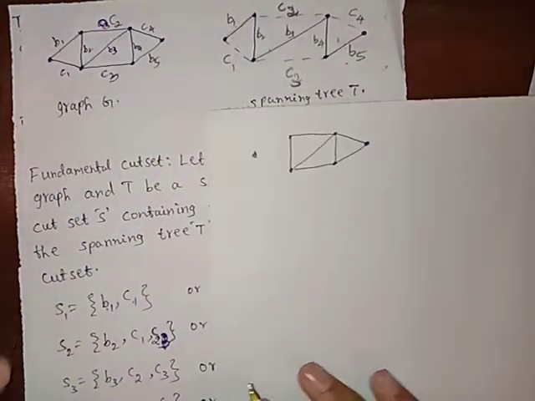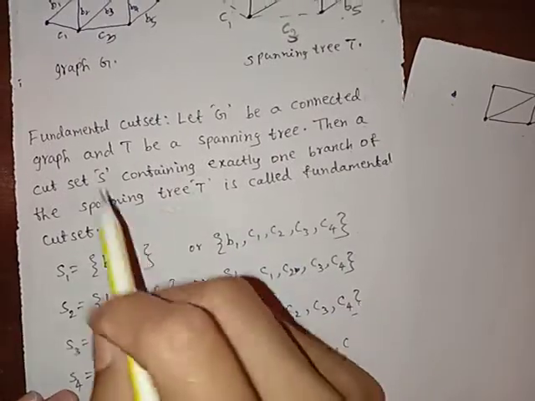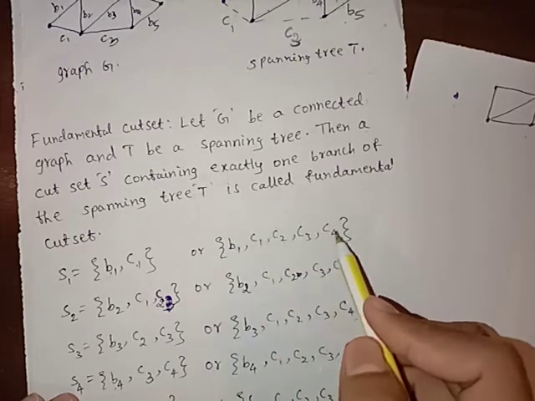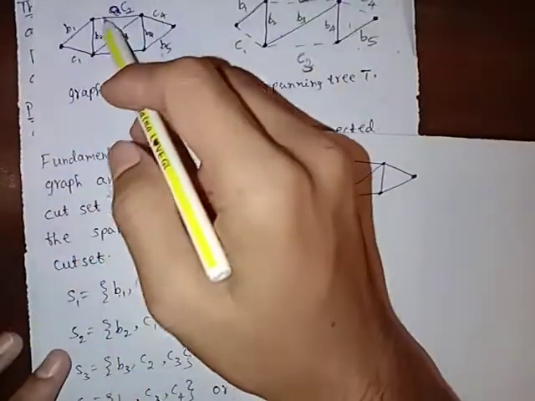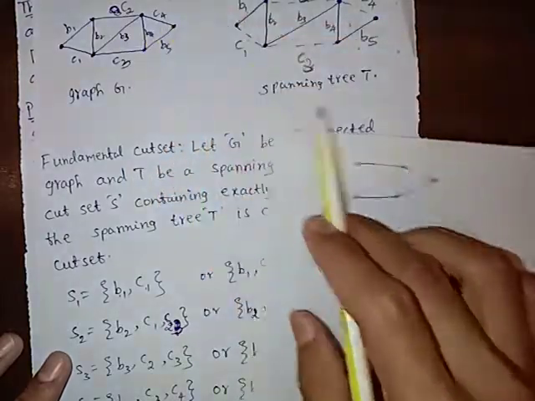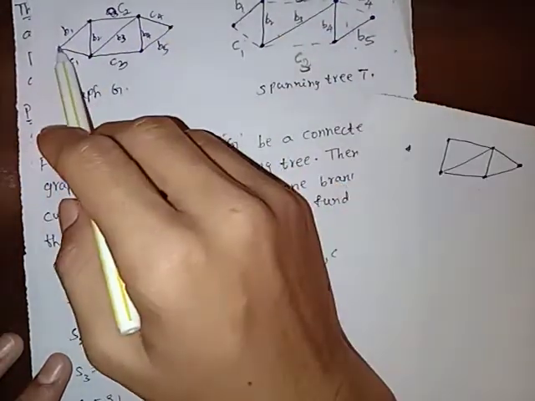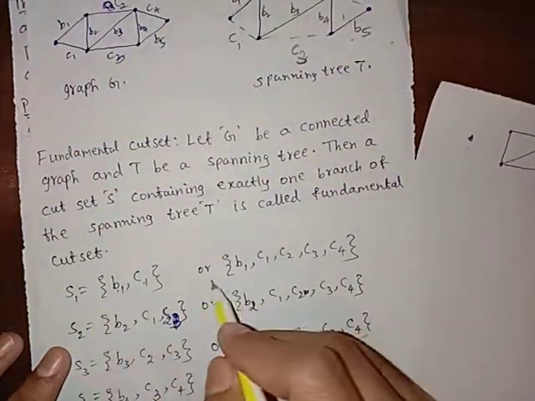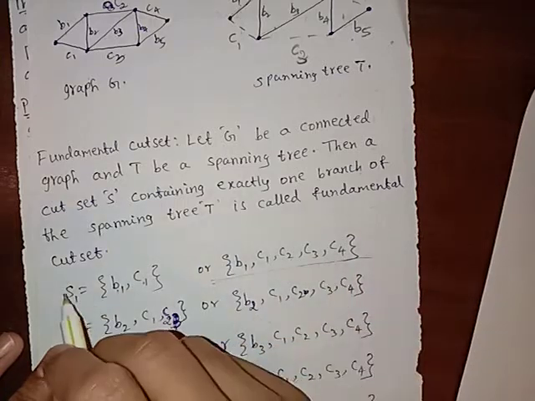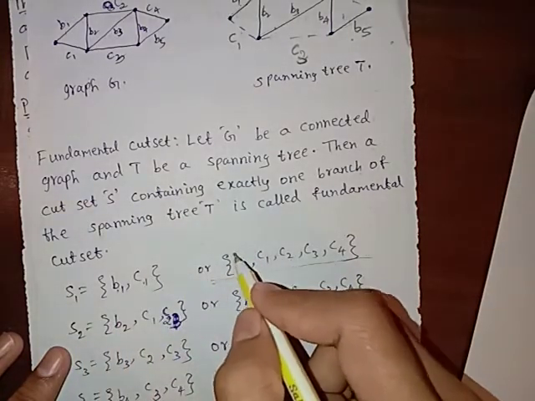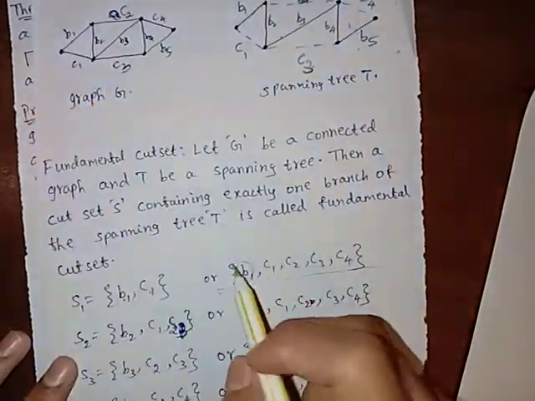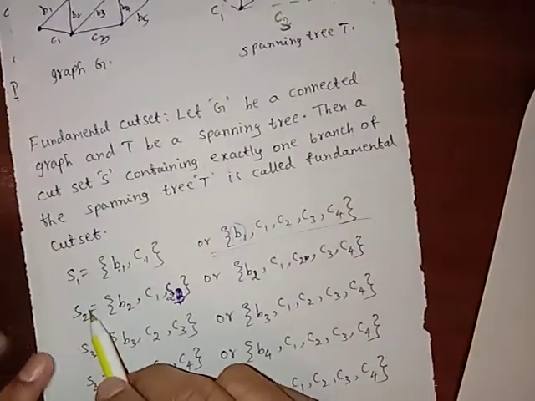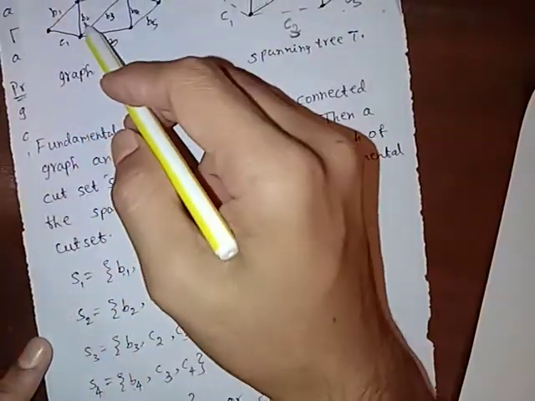We can write many other chords in this set, such as B1, C1, C2, C3, C4. If we remove C2, C3, C4 and B1, C1, it is also a disconnected graph. So we can also call this a fundamental cut set. Why? Because here only one branch is there, and the others are chords.